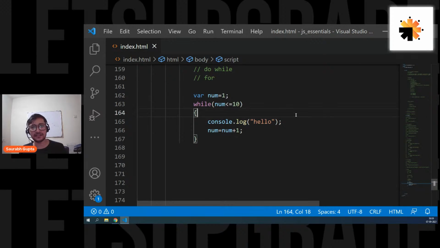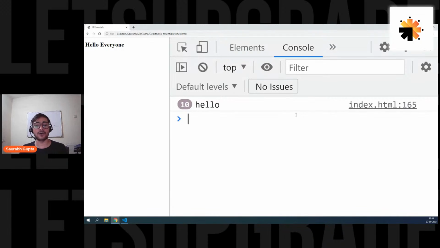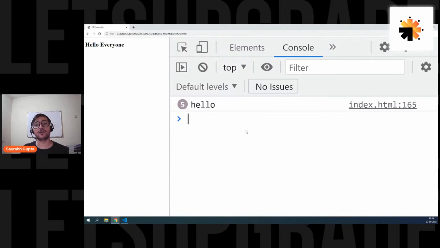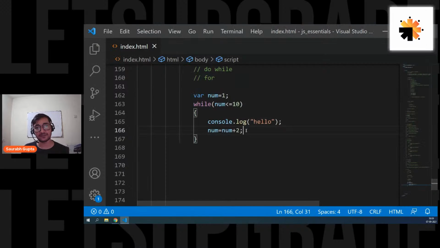We have seen that, right? If it becomes 11, this loop will end. Let's see. And here we go. Now we have printed hello, but 10 times. So now it's up to you. You can also do plus 2. It will reach there in 5 times because now I'm adding 2, not 1, 1, 1, but 2, 2, 2. So first time 1, next time plus 2 is 3, next time plus 2 is 5, 7, 9, something like that. So now I'm printing hello only 5 times because my loop is running only 5 times. So it depends on you how you want to work.